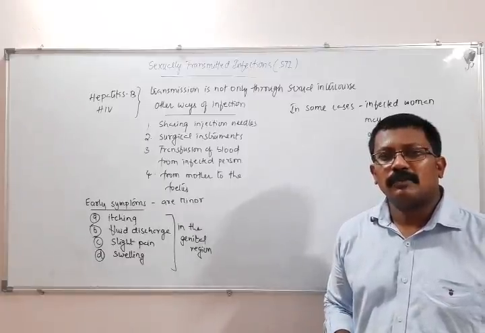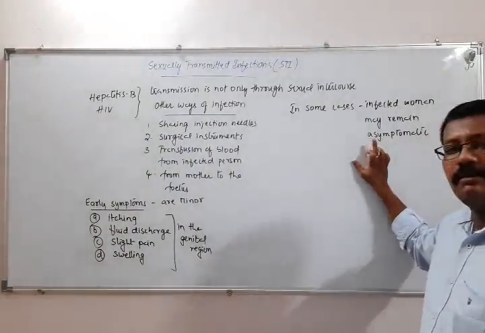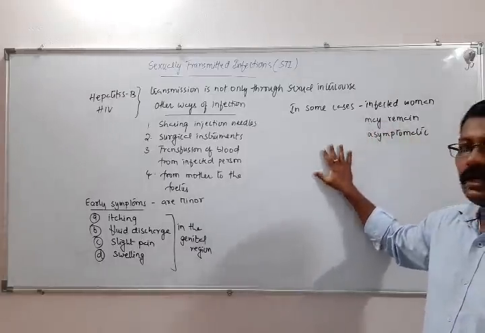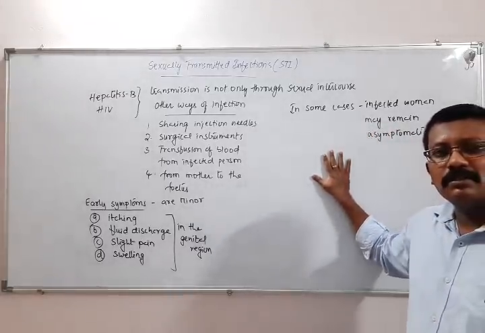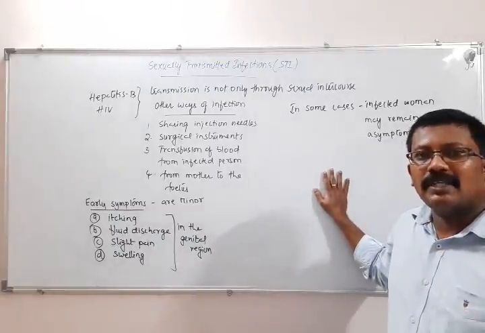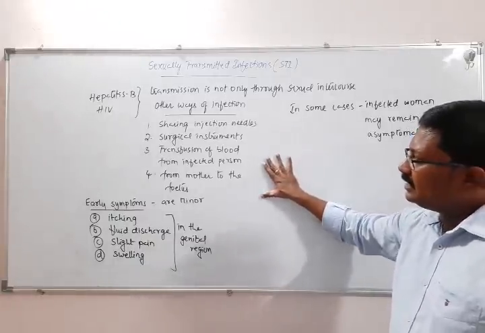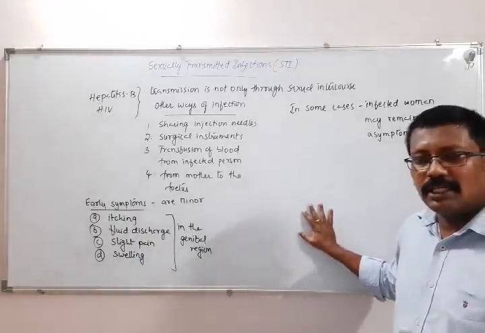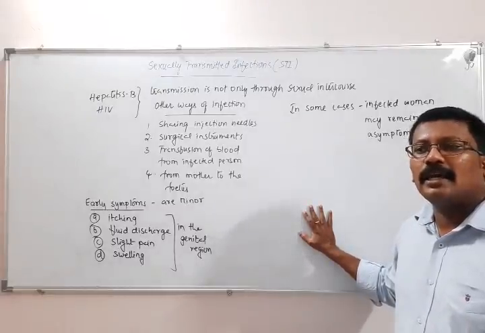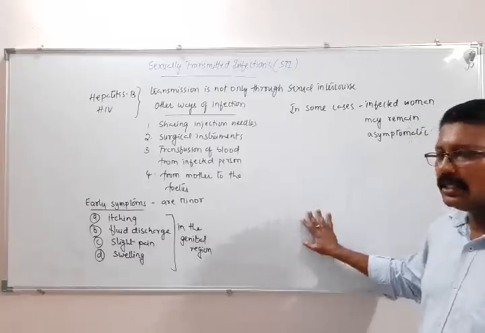Okay, such persons we call asymptomatic, which means they do not have, here A means no. Okay, no symptoms will be seen. So even then, we cannot say that if the person is not showing symptoms, the person does not have the disease. In fact, they have the disease, but they do not show any symptoms. Now in case of STIs, if a person is not showing any symptoms, they think they are completely normal, and this is a period where they can transmit the disease from one person to another.